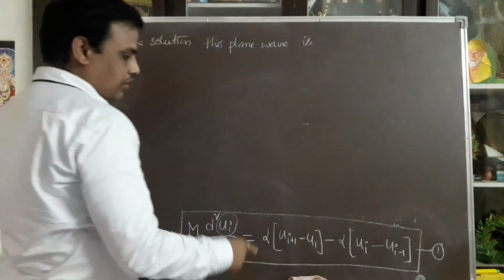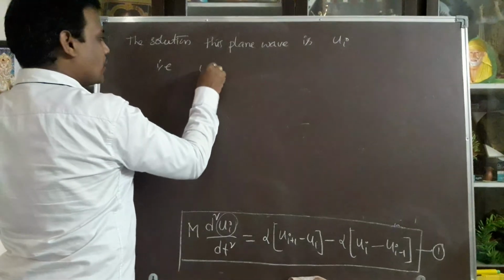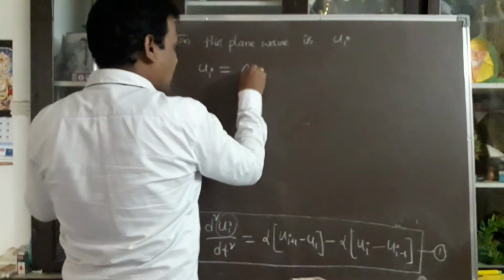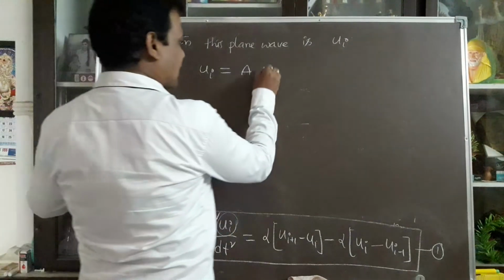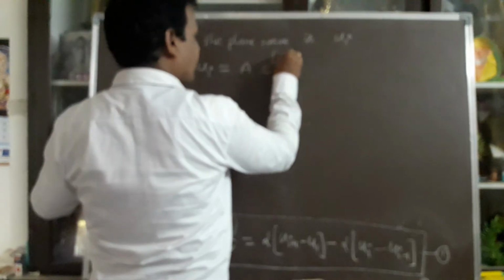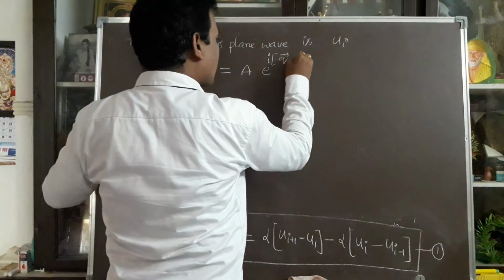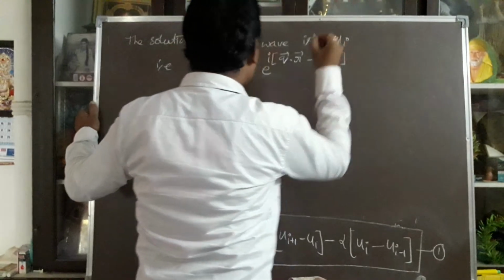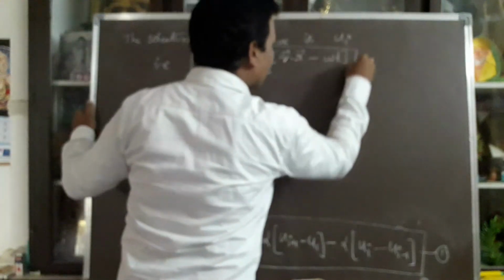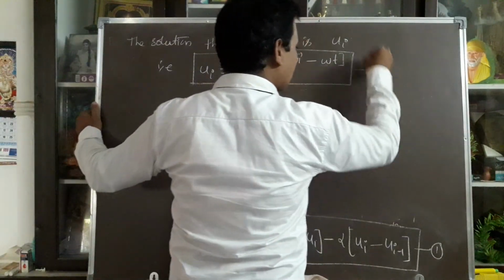Particularly for equation 1, ui can be taken as some constant a into exponential of i into q bar dot r bar minus omega t. This is the solution of your equation number 1. This can be taken as equation 2.